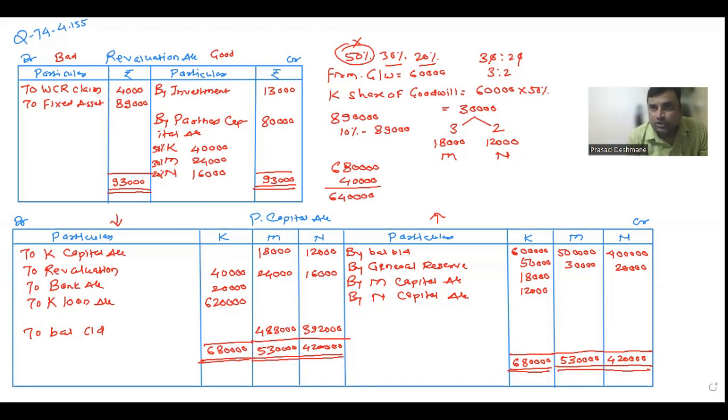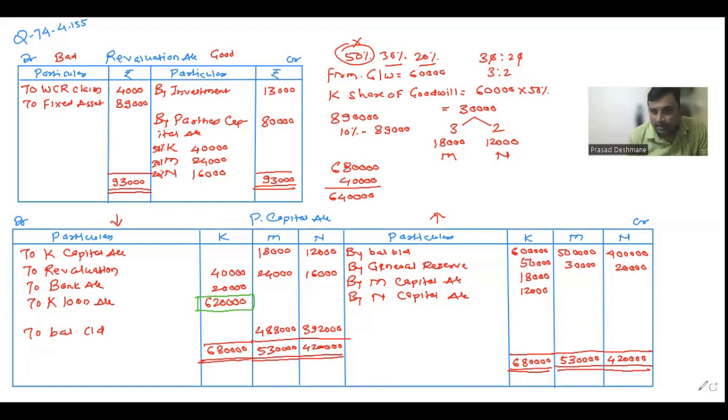And after making these two accounts, we got to know that there's a loan of 6,20,000. For that also they have given information in the sum. This 6,20,000 rupees we have to pay in 2 equal installments together with interest at 10%. So now we are going to learn the loan account.